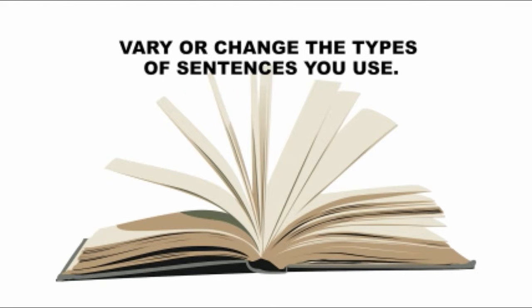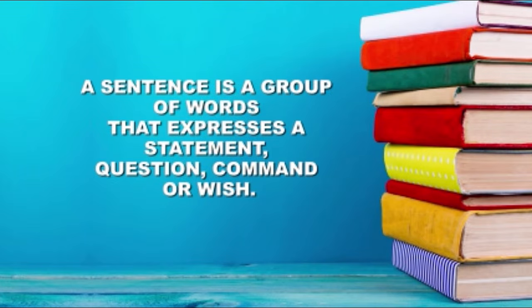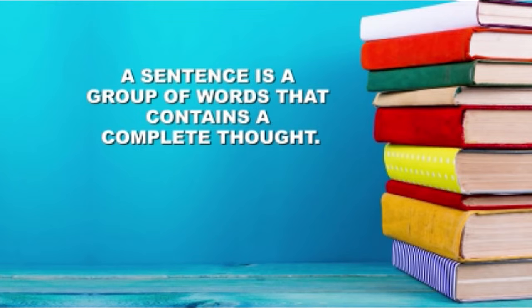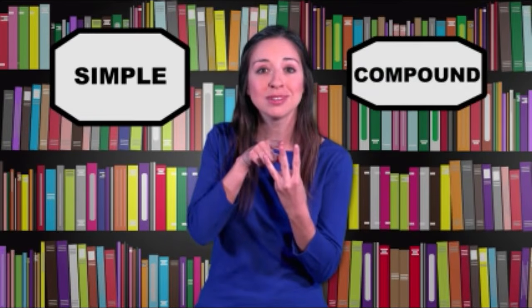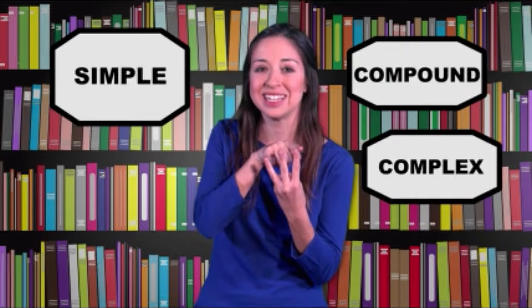Well, one way to become a great writer and add style is to vary or change the types of sentences you use. A sentence is a group of words that expresses a statement, question, command, or wish. A sentence is a group of words that contains a complete thought. It makes complete sense on its own. There are 3 types of sentences: simple, compound, and complex.